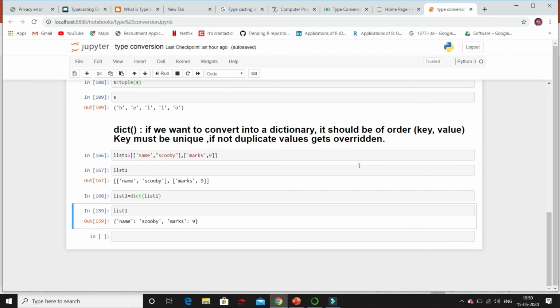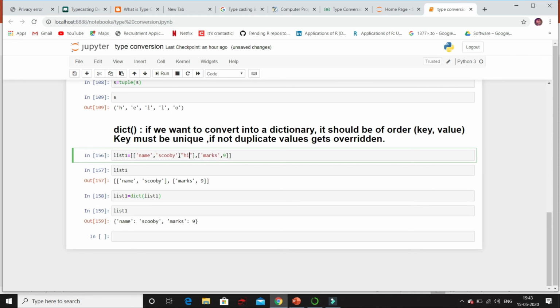Now let's see what happens if we don't pass in order key value. We know that dictionary holds key value pairs. So if I want to convert list to dictionary, I want to pass two values in each list. See, in first list I have passed two values, and first value should represent key, second value should represent its value. So now instead of two values, if I pass one more value, so what happens?